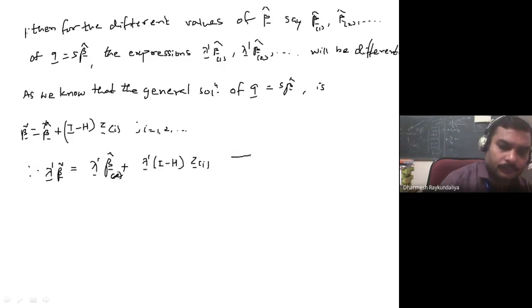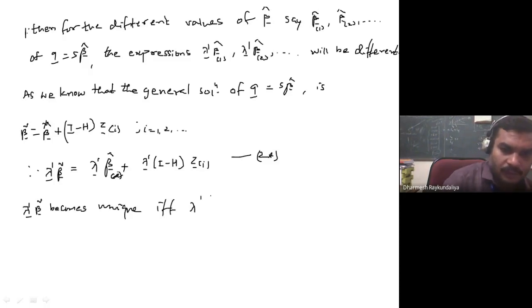Lambda dash beta curl becomes unique if and only if lambda dash, because Z is an arbitrary vector which cannot be 0, this quantity should be 0.